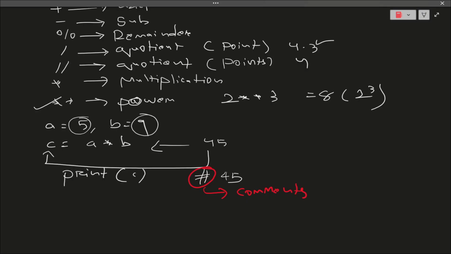That is, if you mention a comment. Suppose here I have added these two numbers, and whenever you are using a, sorry, I have multiplied two numbers. So whenever you are multiplying, just at the side of this, you put a hashtag and write multiplication. This is a very small example that I'm giving. I'm talking about bigger projects.